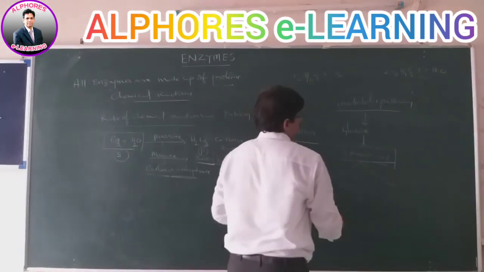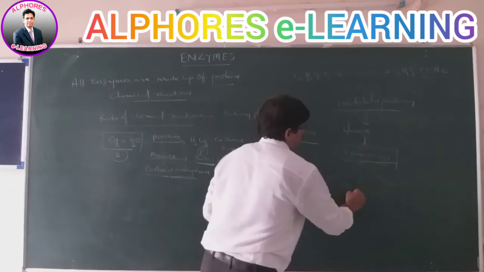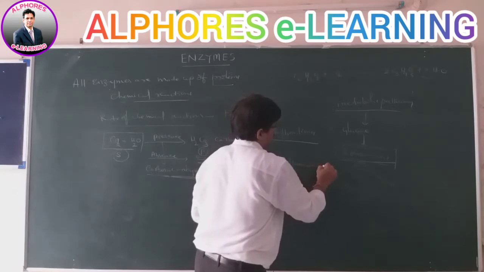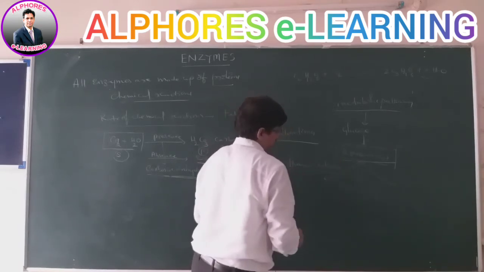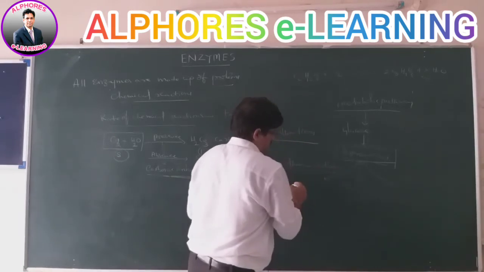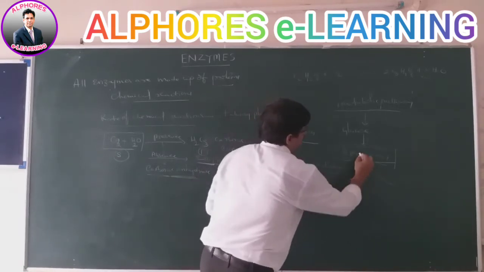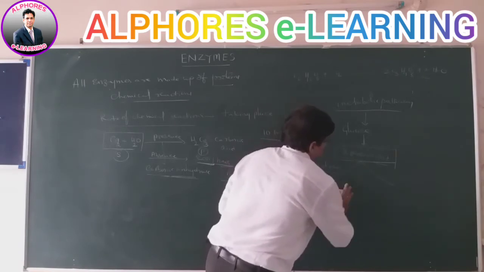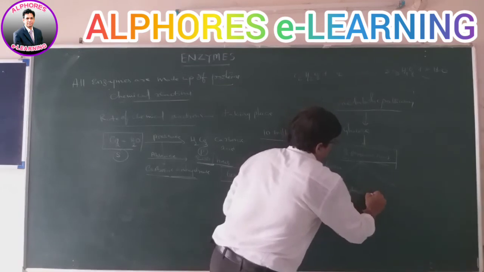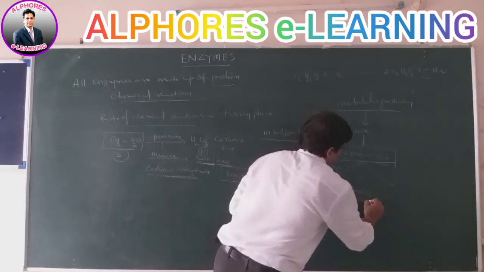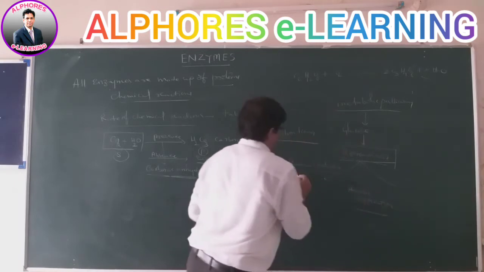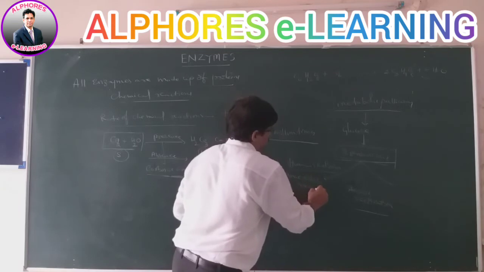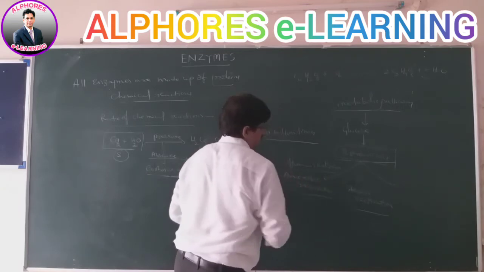Further, pyruvic acid is converted in the mitochondria, where aerobic respiration takes place. Otherwise, anaerobic respiration takes place. Okay now?